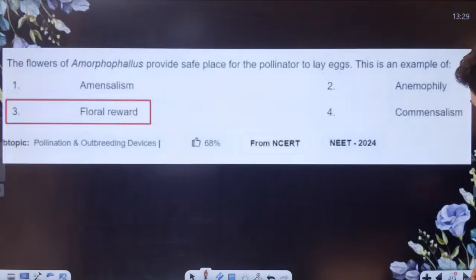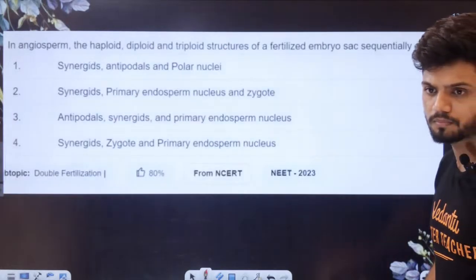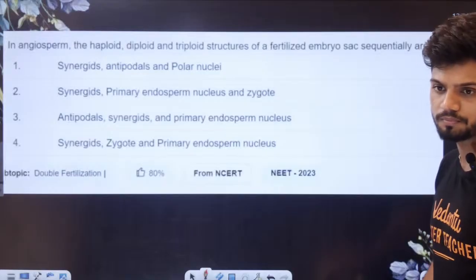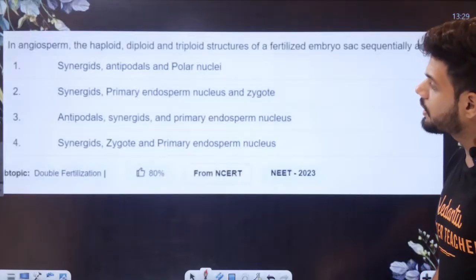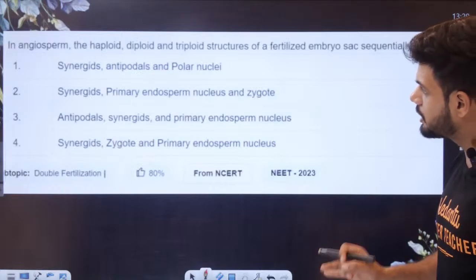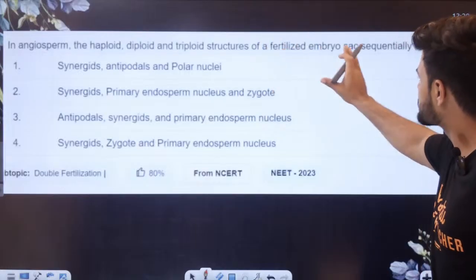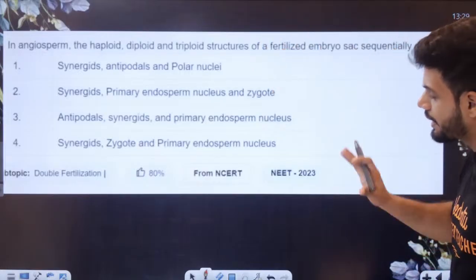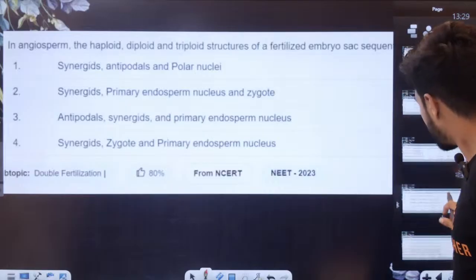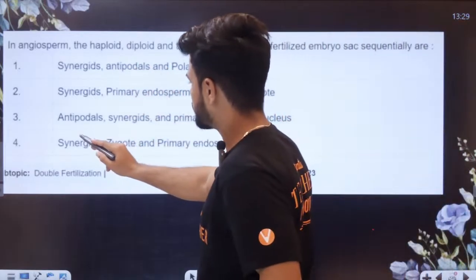Okay, look at this question, all of you. In angiosperms, the haploid, diploid and triploid structures of the fertilized embryo sac, subsequently, are. You have to arrange them. Synergid is haploid, yes.